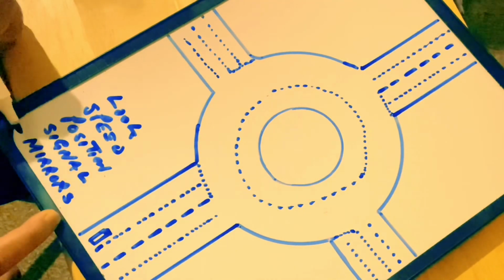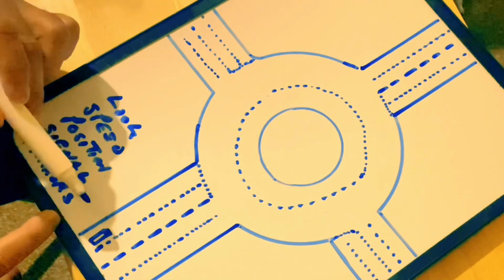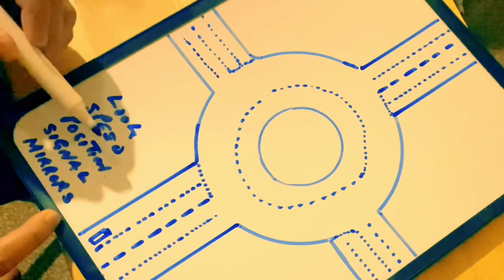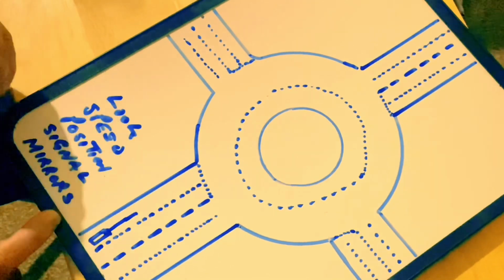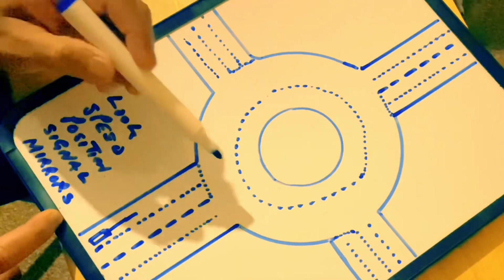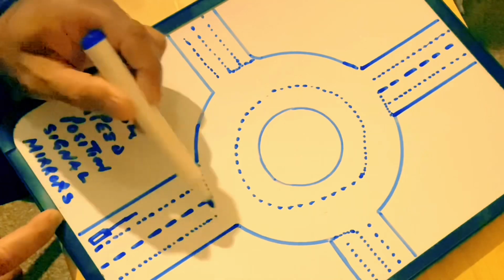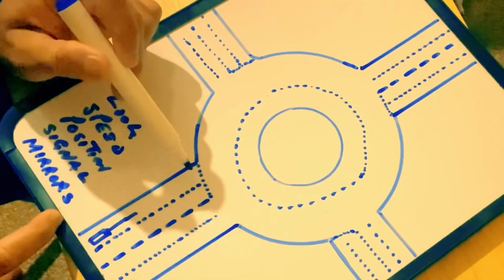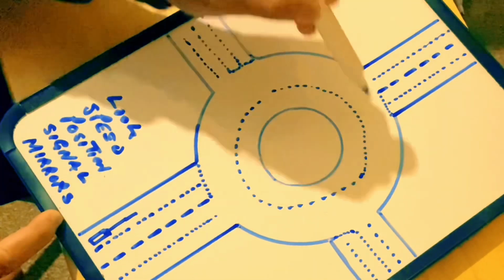What's the first thing? Mirror, top and left mirror. Signal is going to be left, position is going to be left lane. There are 2 lanes, you're going to be in the left lane. Speed is going to depend on looking on your right. Make sure you look early on your right, because on the roundabout you always give way on your right, because that's the way the cars are coming.